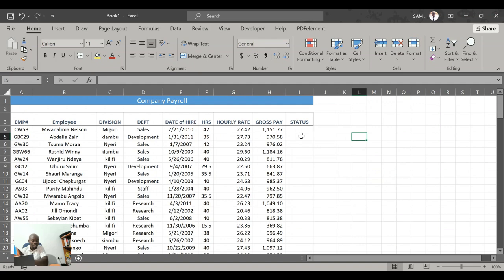All employees who work for 40 hours and above are full-time employees, and those who work for less than 40 hours are part-time employees.